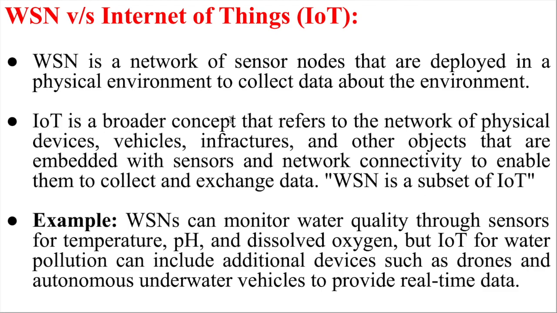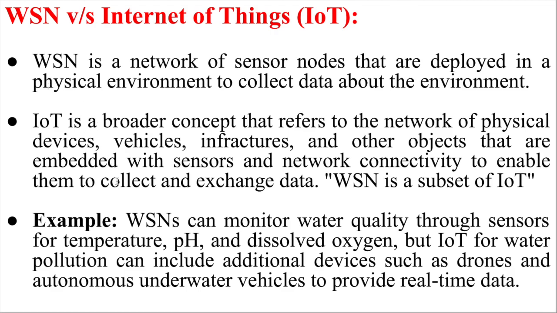So IoT is the broad concept. It refers to the network of physical devices. Whatever devices are there are also part of it. Vehicles may also be part of the IoT. Infrastructure is also part of the IoT, and other objects that are embedded with sensors and network connectivity to enable collecting and exchanging data. So here, along with these sensor nodes, there are also vehicles, infrastructure, some software and other things.